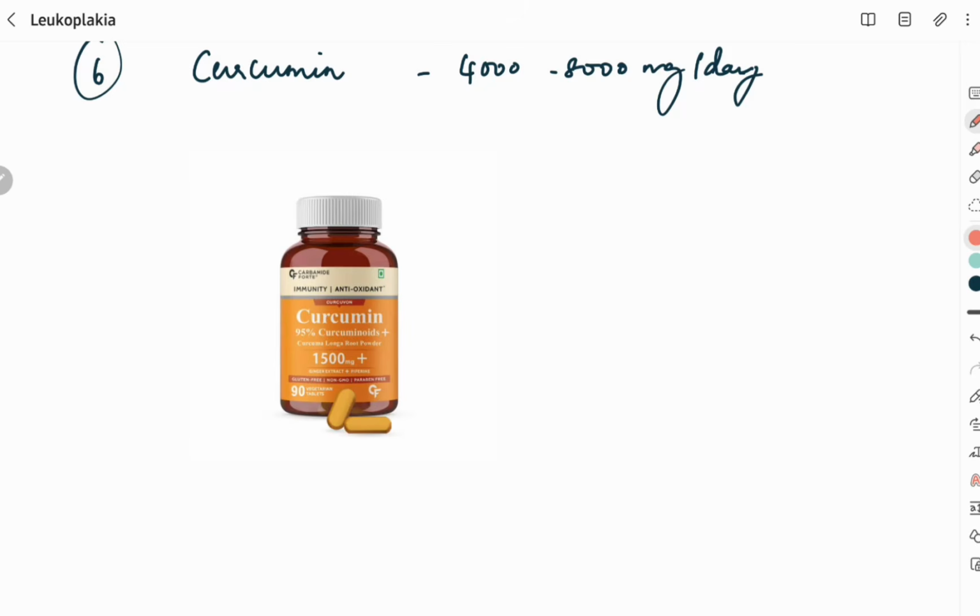Next chemopreventive agent we are going to discuss is curcumin. Curcumin in capsule formulation, 4000 to 8000 mg per day, was used in the treatment of leukoplakia, and it has been shown that 20% clinical resolution has been achieved.